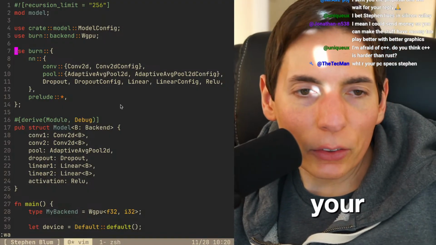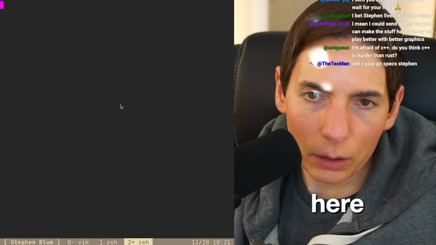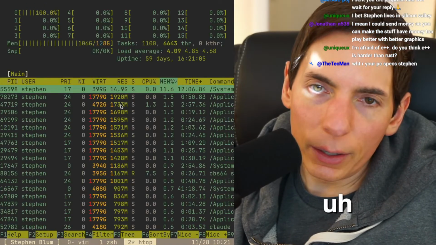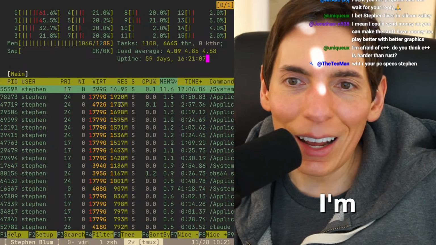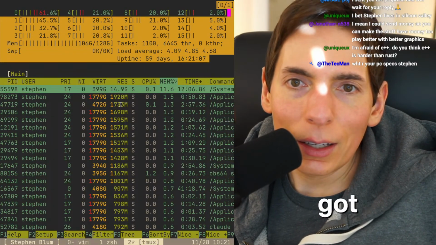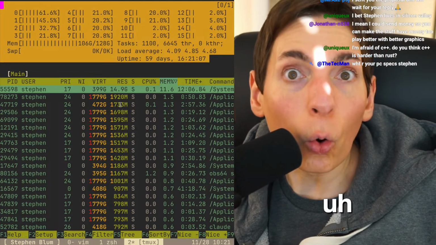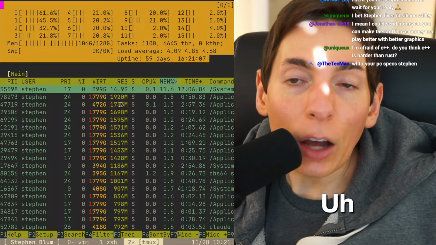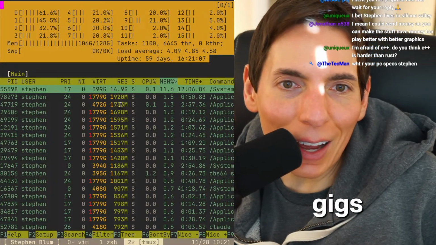What are your PC specs? All right, so we'll do that here. Here we go, htop. All right, PC specs. Oh my goodness, I'm using a lot of memory right now. All right, so we've got a 16 core machine with 128 gigs of RAM. There you go. That's a lot, you guys.